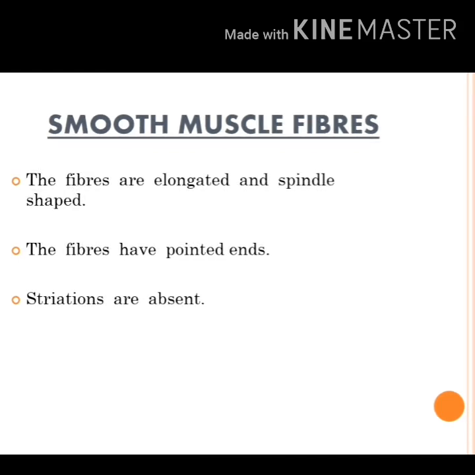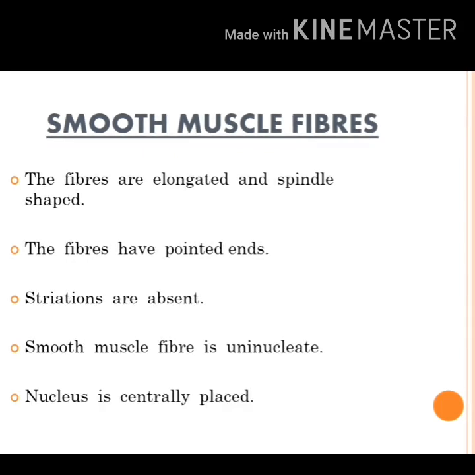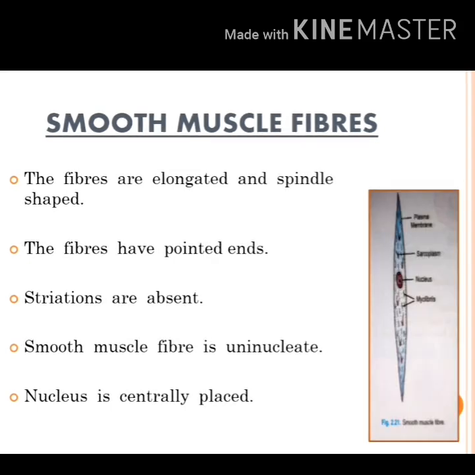Second, what I told you is about striations. Here striations are absent. Third, nucleus. Smooth muscle fiber is uninucleate, only one nucleus and it is present in the center. Together you can write that as one point: nucleus is centrally placed. And fourth point, if you want, you can write the function.